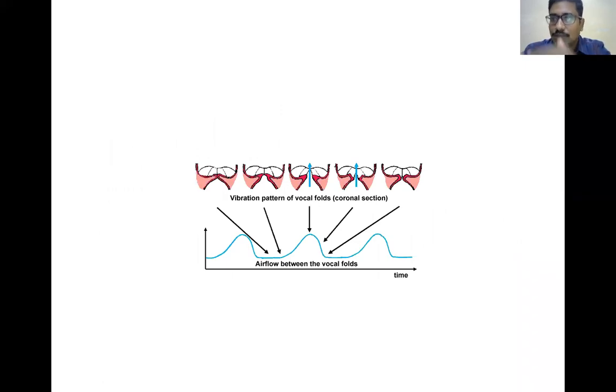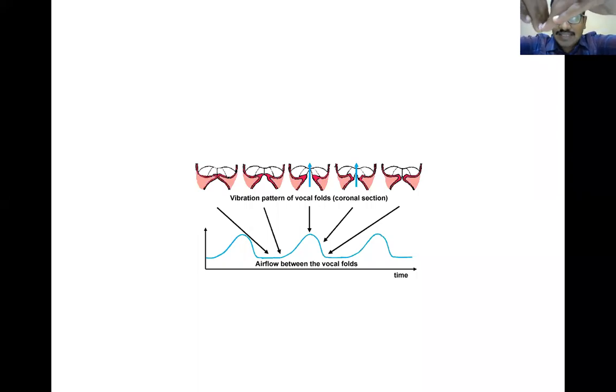The separation of the vocal cords starts from the lower, inferior surface to the superior surface. That means the separation will start like this. Just see this. This is the inferior part of the vocal cord. First the inferior part will separate, then the superior part will separate. So the separation of the vocal cords during phonation starts from the inferior part and goes towards the superior part.